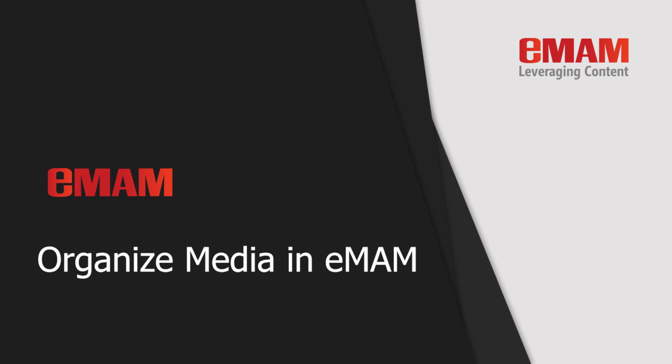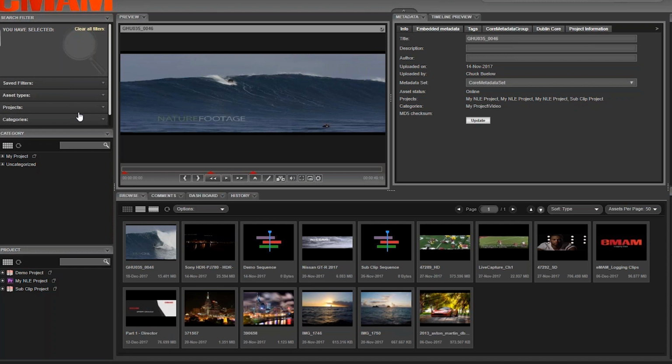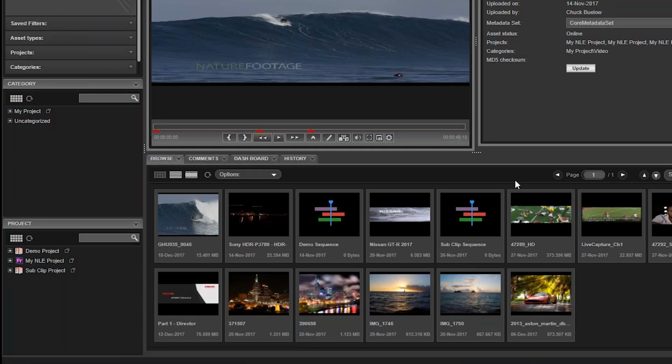In this video, we will show you how to organize your media in eMAM. There are three ways to organize your media: by categories, projects, and custom metadata and tagging. When media is ingested into eMAM, users have an option to assign media to one or more categories and/or projects